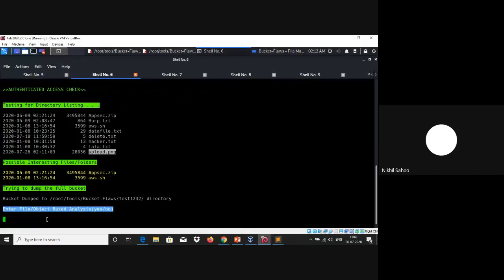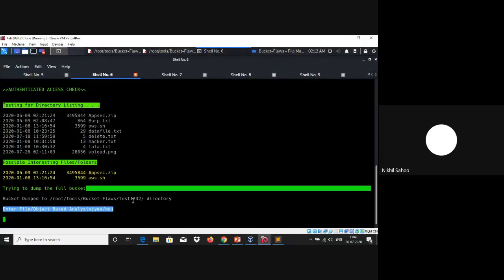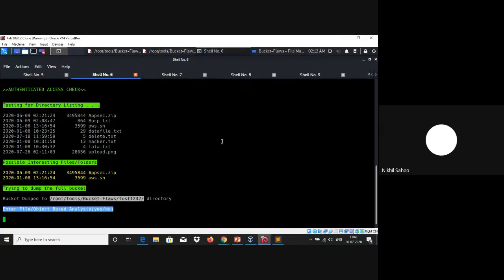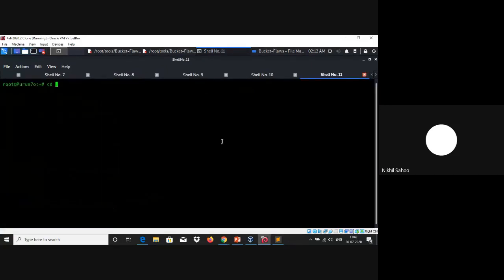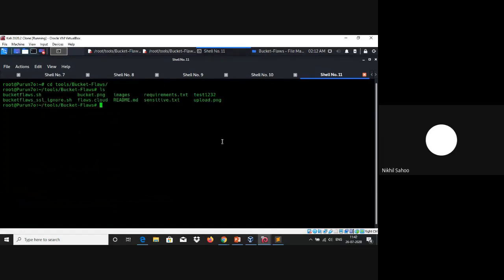It also tried to dump the full bucket over to this particular directory. So if we move to this folder here, you can see we have the bucket name, test1232, which it was able to download. And when we move inside the test1232 bucket and do an ls here, we can see all the possible files that it was able to download.